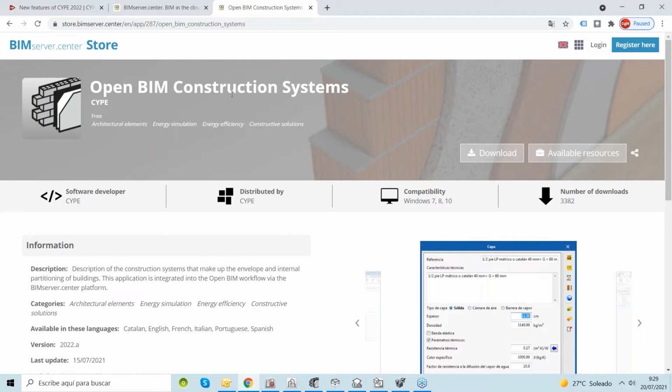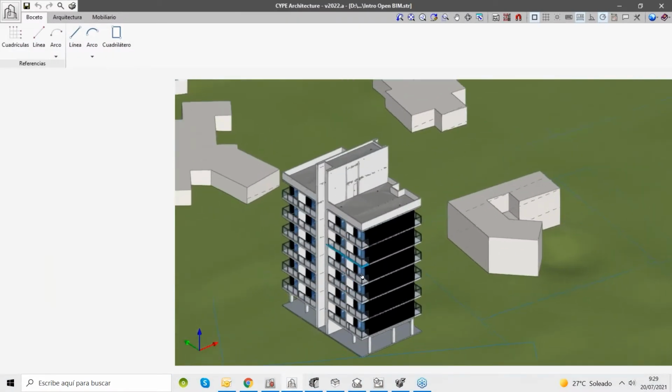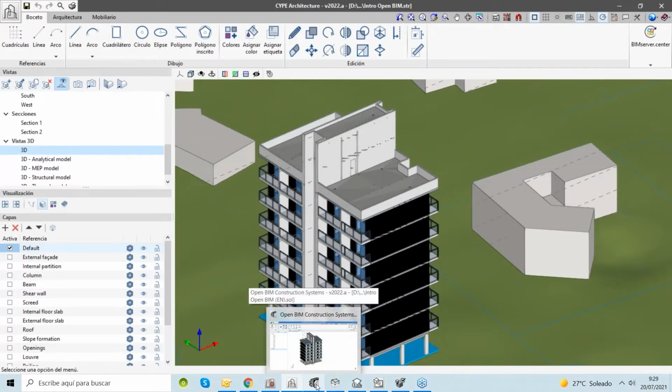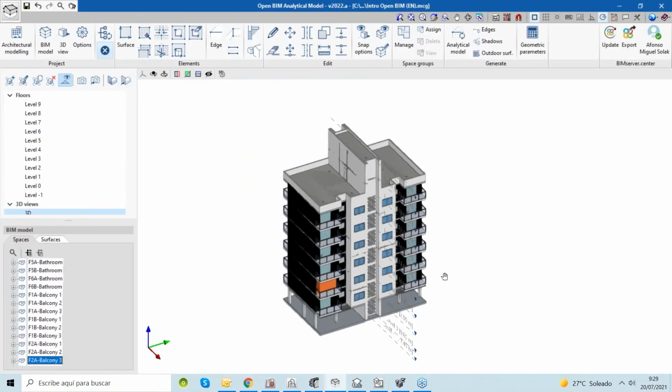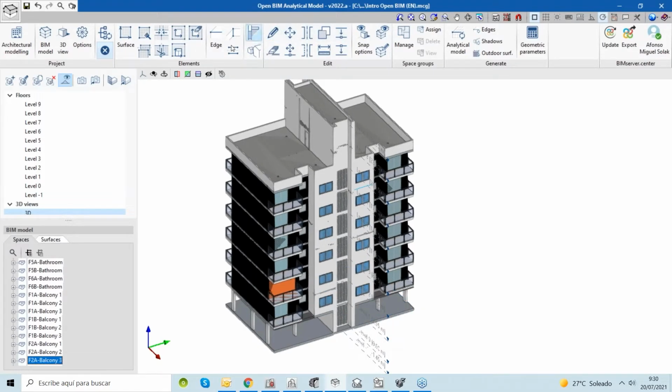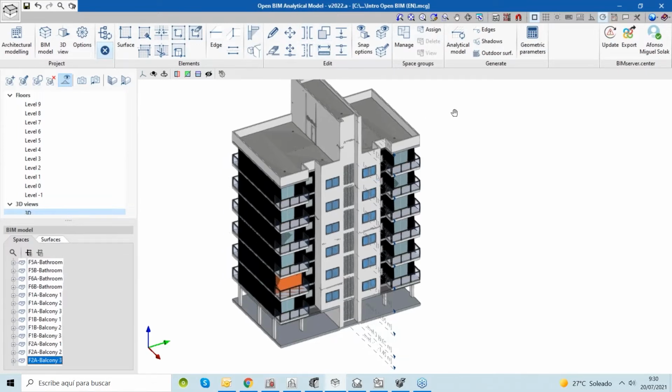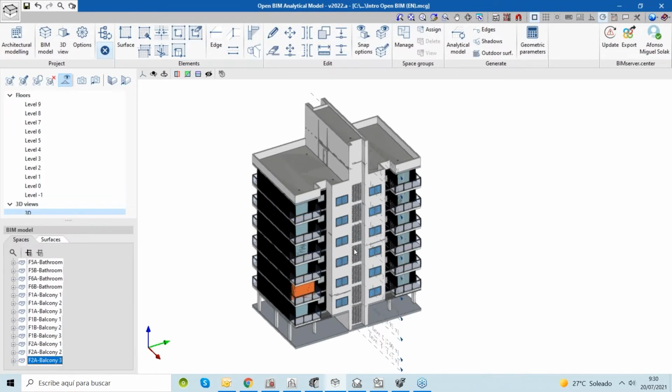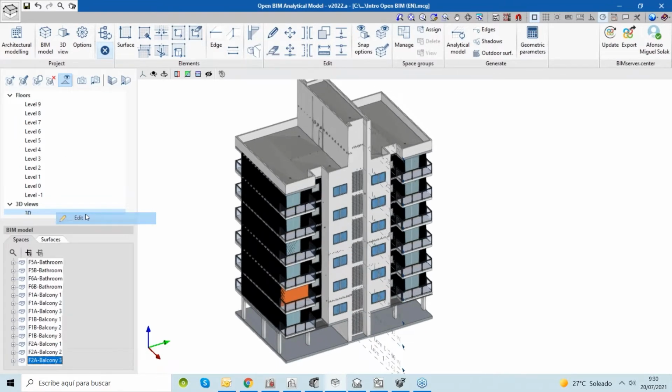Because sometimes one of the uses that we can have with our BIM workflow is to run thermal analysis, thermal simulations, acoustic simulations, and to do that we must have two different things. Departing from a BIM model, an architectural BIM model like this, we must add this information that David showed us, and then we must generate an analytical model to run those analyses, okay? And for that, we have a specific application that is called Open BIM Analytical Model. That's easier to understand, okay? With that, from this IFC that was generated by David, we can generate this analytical model.